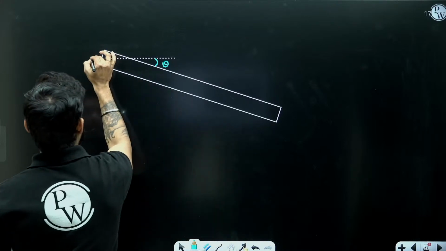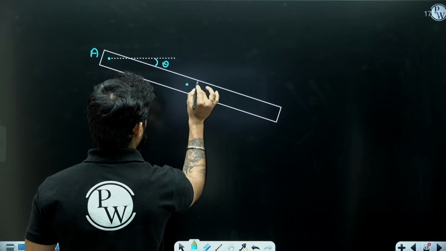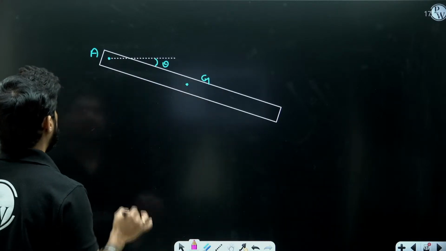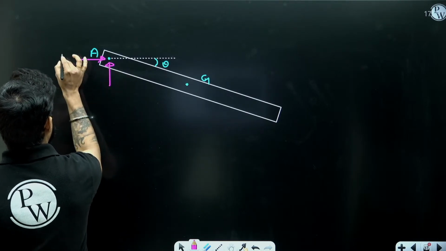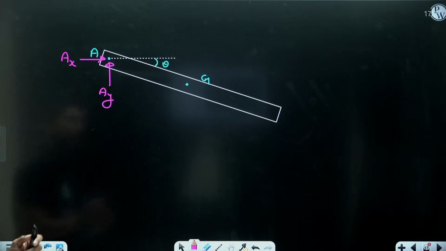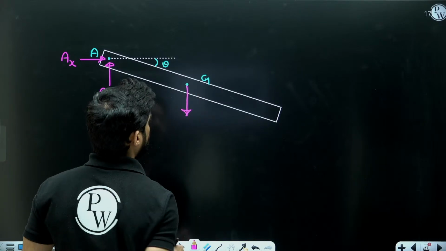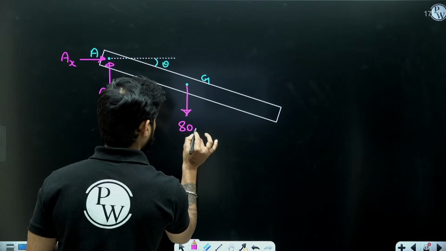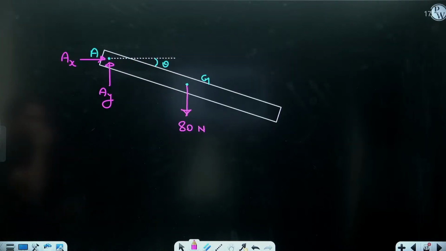Now let's say this is A, where it is hinged, and this is the center of gravity. So what will be the forces acting on this bar? We will have two reactions, right? One reaction in horizontal direction, one in vertical direction at the hinge. And we will also have the weight of this bar. What is the weight of the bar? 80 Newton. So we have these three forces acting on this bar.